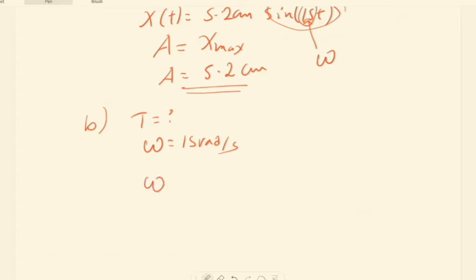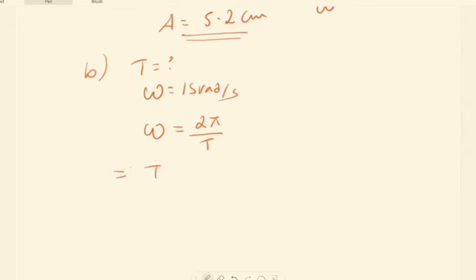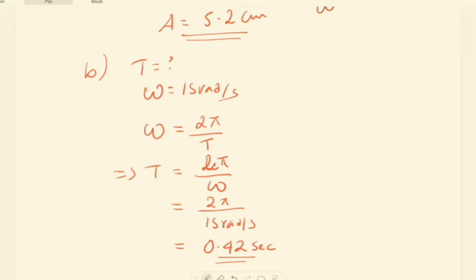Since angular frequency is 2 pi divided by the period of oscillation, the period equals 2 pi divided by omega. From the given information, the period will be 2 times pi divided by 15 rad per second, which gives a value of 0.42 seconds. This is the period of oscillation.